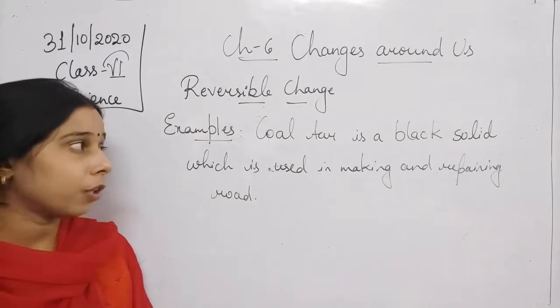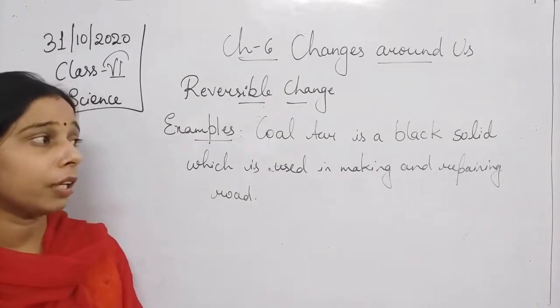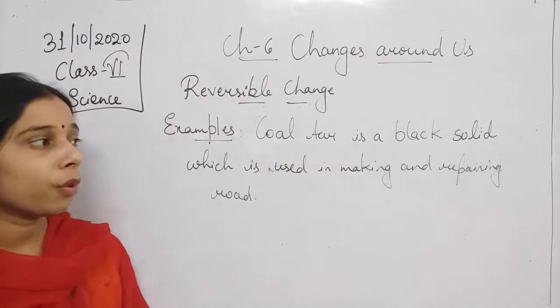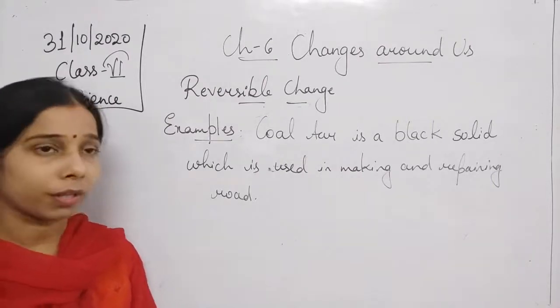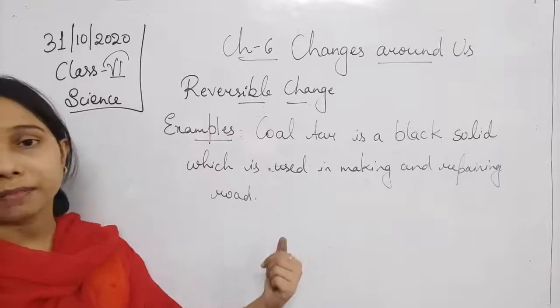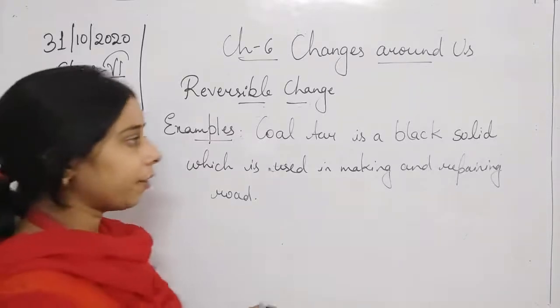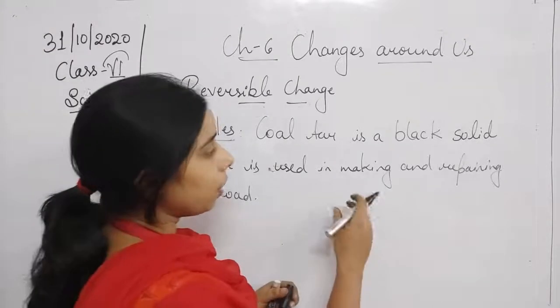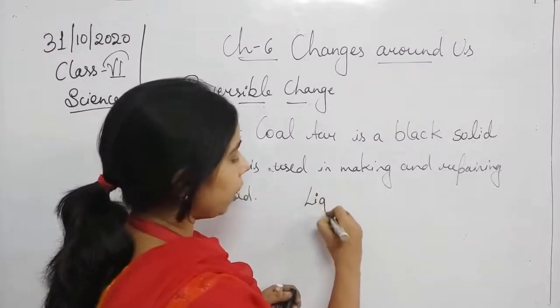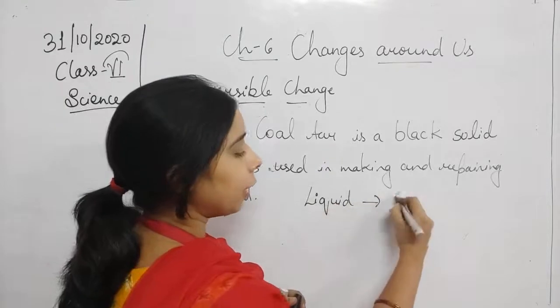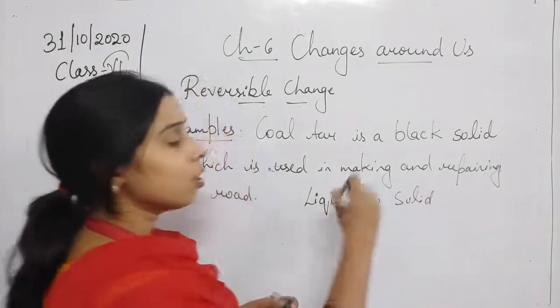So it helps in making the road, students. When it cools down, this liquid gets converted into the solid. So liquid gets solidified, and again you can see that from the solid it gets converted to the liquid, and when it gets solidified it again gets converted into the solid.